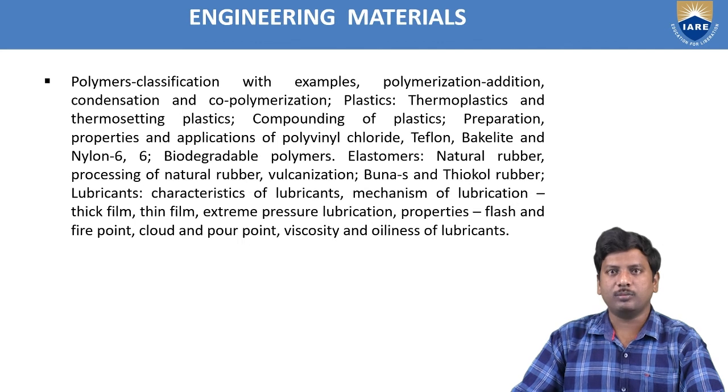Module 3 Engineering Materials. It involves the polymers, classification with examples, polymerization, nothing but types of polymerization: addition, condensation, and co-polymerization, and plastics, thermoplastics and thermosetting plastics, compounding of the plastic, preparation, properties, and applications of polyvinyl chloride, Teflon, Bakelite, and nylon 6. Biodegradable polymers also. Elastomers, natural rubber, processing of natural rubber, vulcanization, and synthetic rubbers, buna, and butyl rubber.